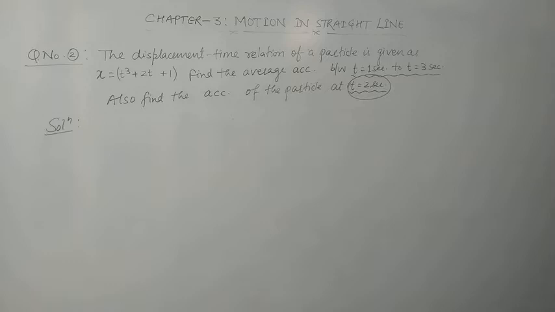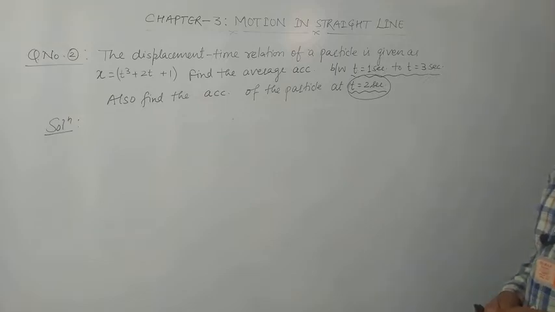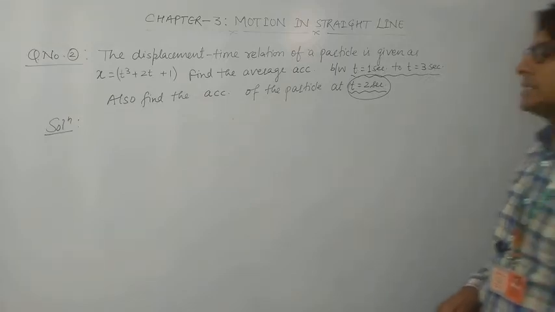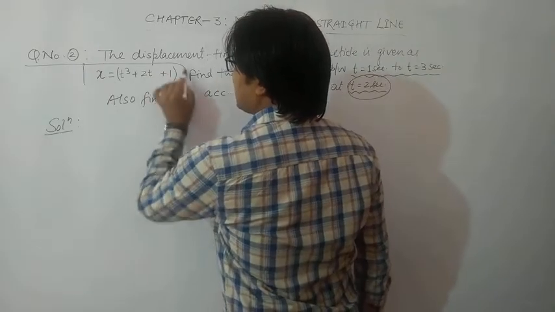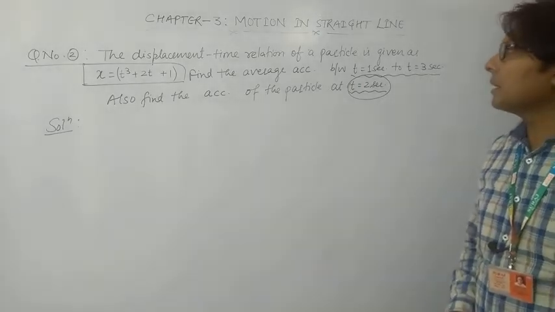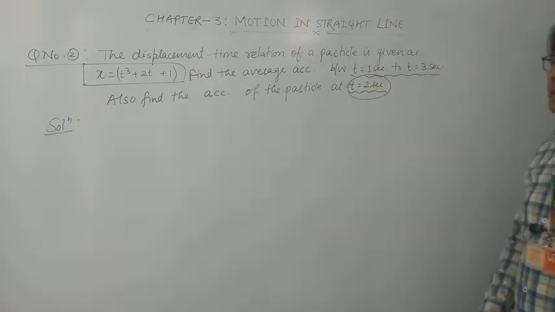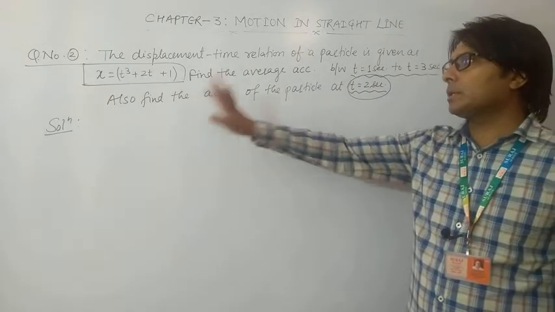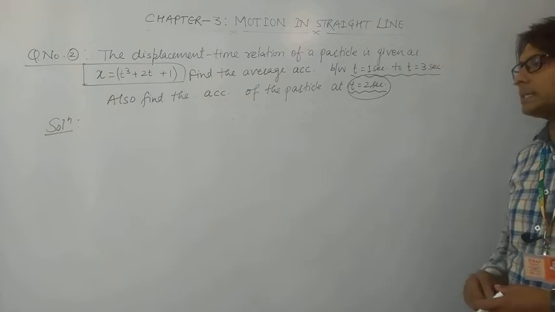So let us move on to the next question of this topic. The displacement time relation of a particle is given as x is equal to t cube plus 2t plus 1. This is the x-t relation we have been given for a particle. We have to find the average acceleration between t is equal to 1 second to 3 seconds, and also we have to find out the acceleration at t is equal to 2 seconds, that is instantaneous acceleration.